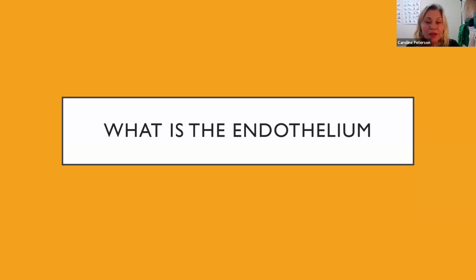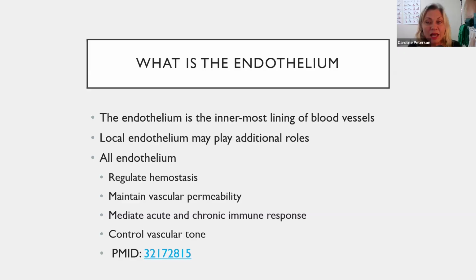Now we're going to talk about the endothelium, that lining of the vessels. It has a global role, so all endothelium do some things, and then endothelium in certain locations will have specific roles for that location also.